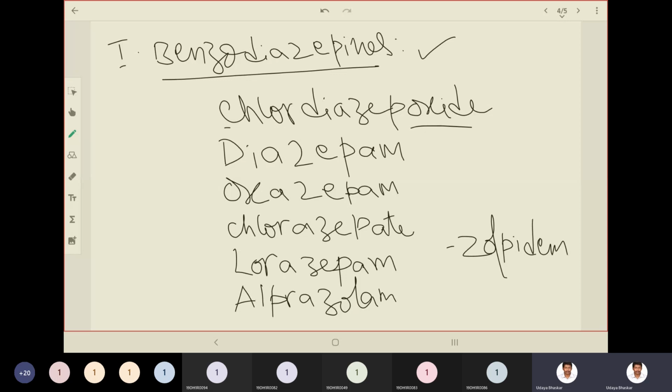Diazepam will have the basic structure of benzodiazepine. Oxazepam will have some extra oxygen. Chlorazepate has some modification in a carboxylate or carboxylic acid related functional group. Lorazepam, here we are unable to guess it, because it looks like some common name. Alprazolam and zolpidem. So these are the examples under benzodiazepines.